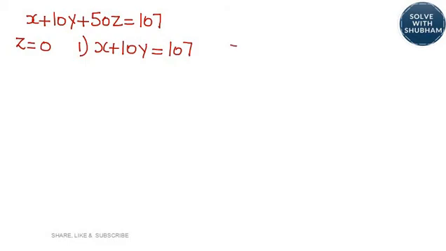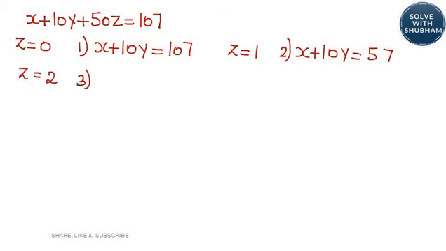When you assume Z to be 1, second case would be X plus 10Y is equal to 107 minus 50, 57. When you assume Z to be 2, you will get X plus 10Y is equal to 7. Further it is not possible, because if Z were 3, X plus 10Y would become negative, so it is not possible. So this is what I meant.